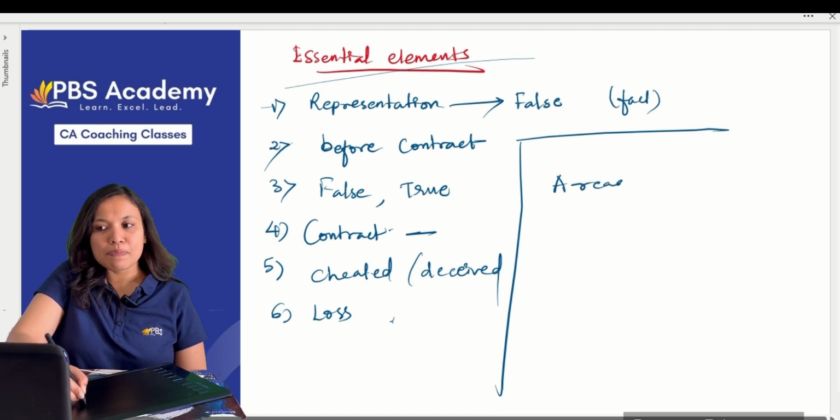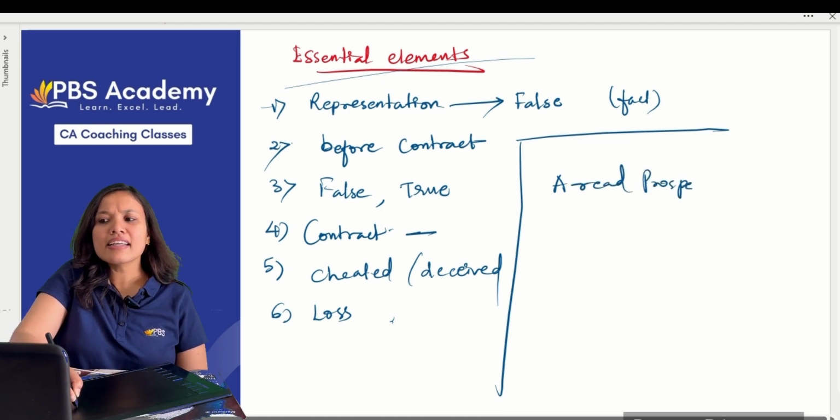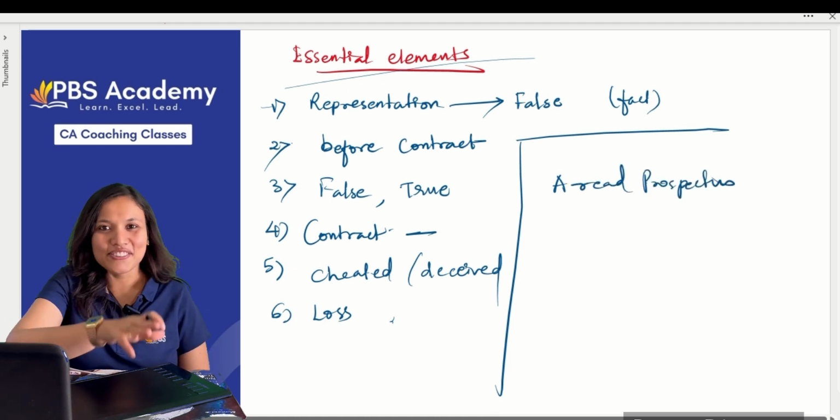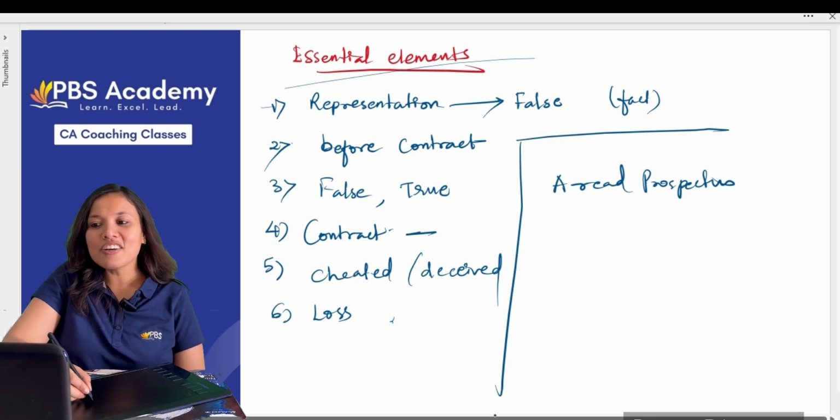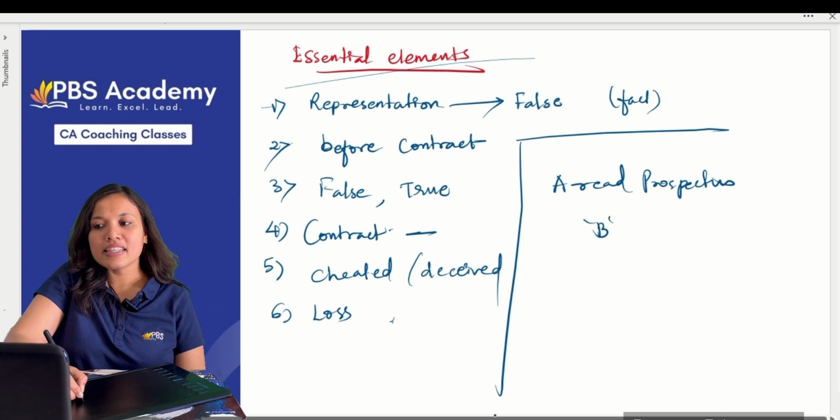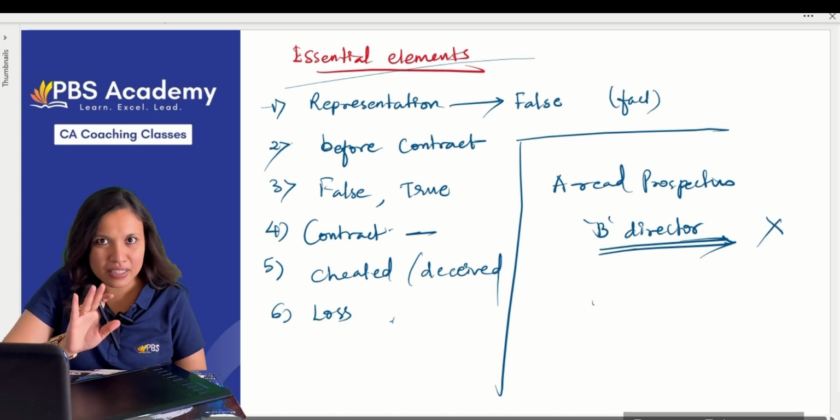A read the prospectus. Prospectus is nothing but, think of it as an invitation card for now. Okay? Now A read the prospectus. In that prospectus, it was written that B is a director of the company. B was a director of the company, but in reality, he was not a director in the company.